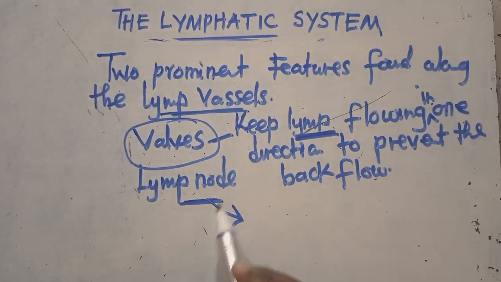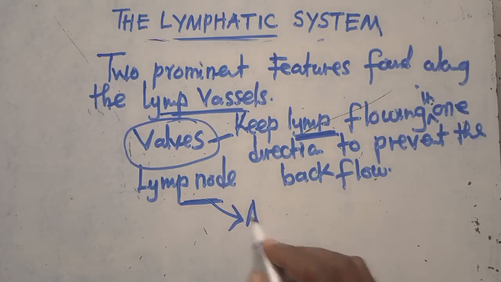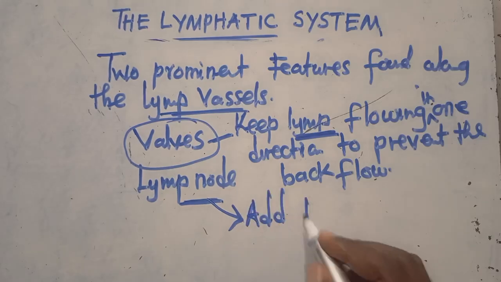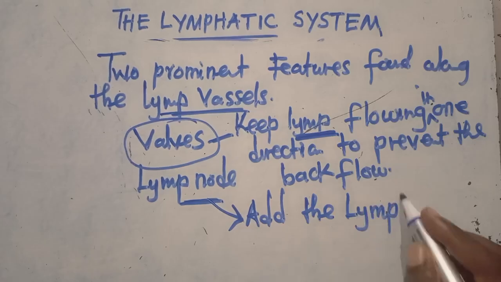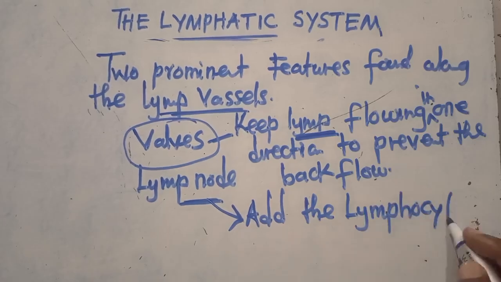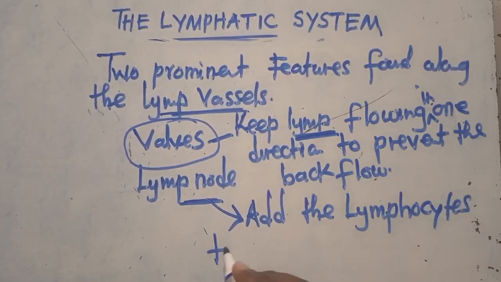But when we go to the lymph node, you discover that one of its importance in the lymphatic system is that it adds the lymphocytes to the blood. It is going to add the lymphocytes to the blood.